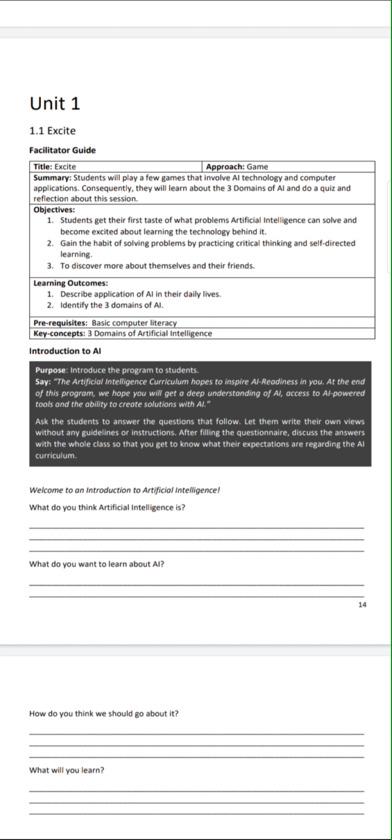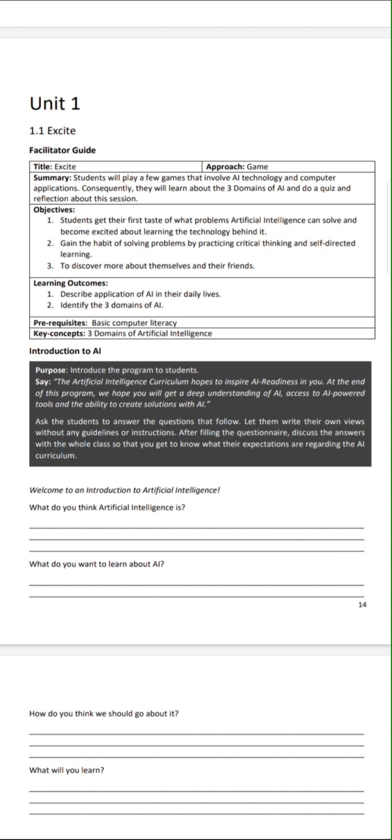Second is to gain the habit of solving problems by practicing critical thinking and self-directed learning. Yes, so the students are going to do critical thinking in this topic, and self-directed learning means that with the help of activities students will learn very soon. And why is it self-directed? Because as the children keep on doing the activities, they'll keep on learning the concepts. Third is to discover more about themselves and their friends.